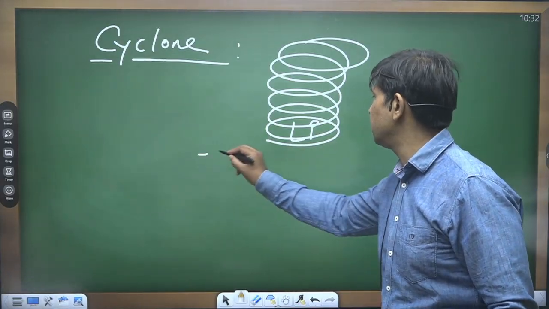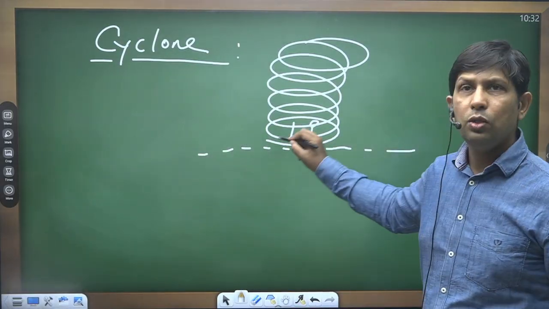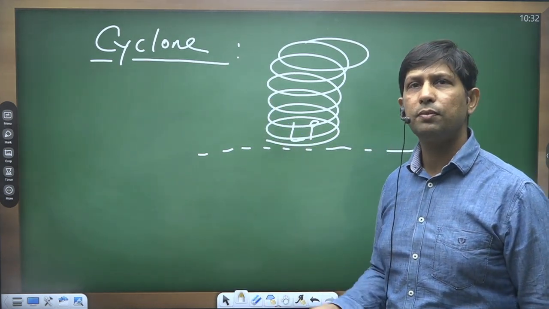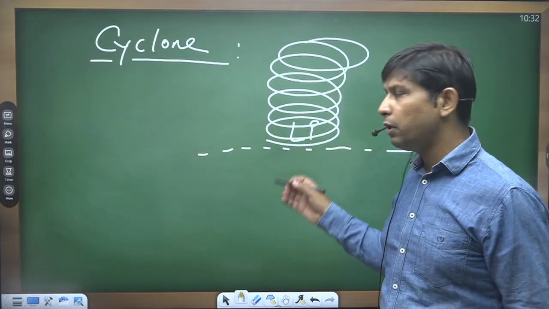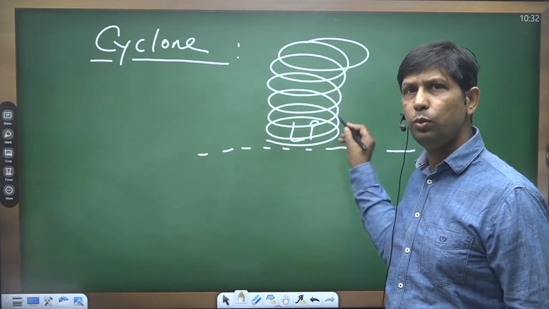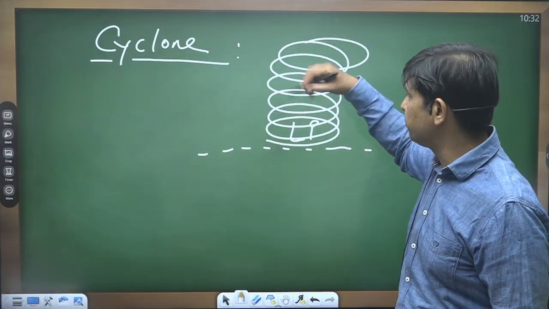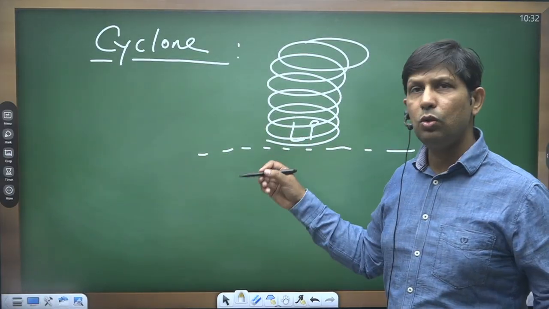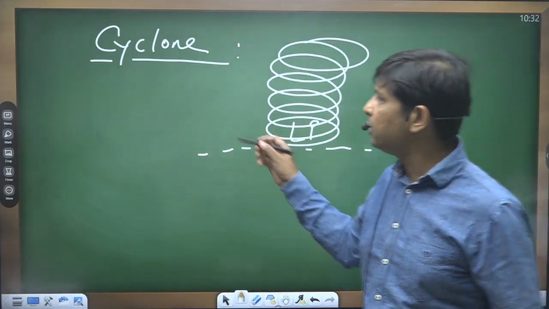It is a system of low pressure zone surrounded by the spiraling winds around the low pressure zone. So this as a whole forms a system called a cyclone.